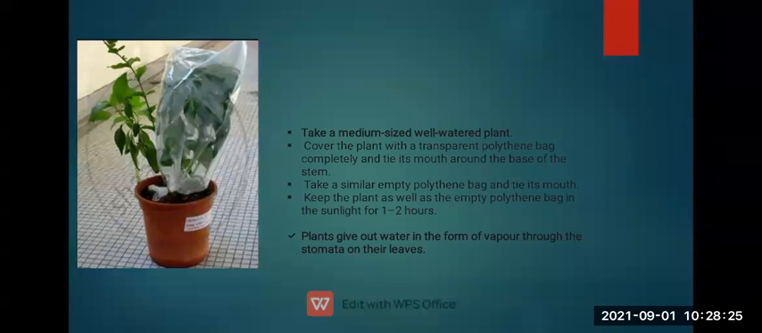After evaporating, if the polythene bag is tied over there, the water droplets cannot go beyond that polythene, and they surround the polythene bag. We can see small droplets over there. Those are the water droplets that are not going beyond the polythene bag. So we can conclude by this that plants give out water in the form of vapor through the stomata on their leaves. Now let us see about the stomata.